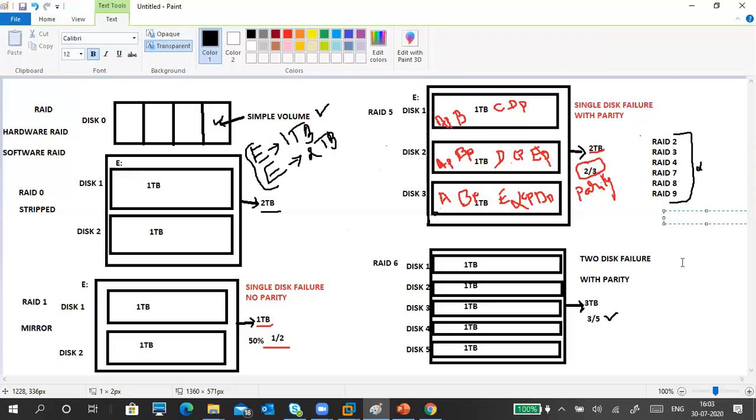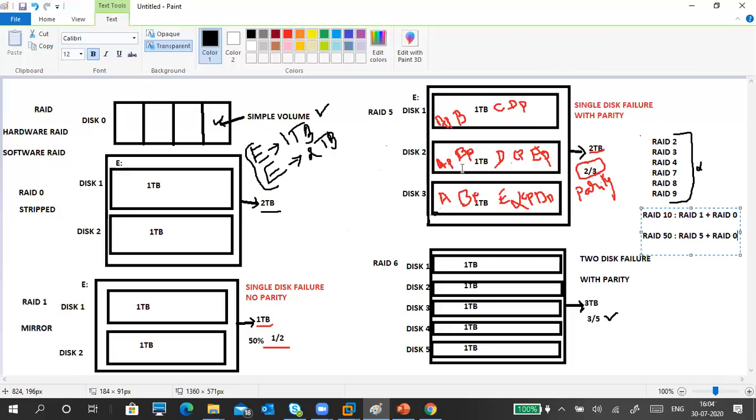So where is RAID 10? There is no RAID 10 in that list, but RAID 10 is there, and RAID 50 also. So what is RAID 10? It's a combination of RAID 1 and RAID 0. It means you get both mirroring and striping. RAID 50 is the same thing, RAID 5 plus RAID 0.